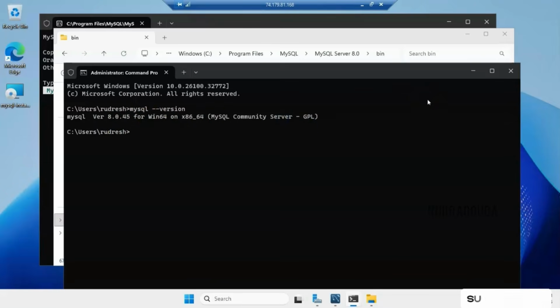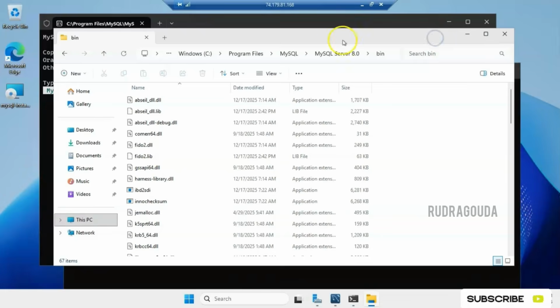We went to the website, downloaded, and ran the .msi file. Once the installation was done, we modified the environment variable path. Just go to the environment variable and then into the path and provide the MySQL server path: C, Program Files, MySQL, MySQL Server 8.0 and bin. Once you provide that information, we are good with a complete installation of MySQL Server.